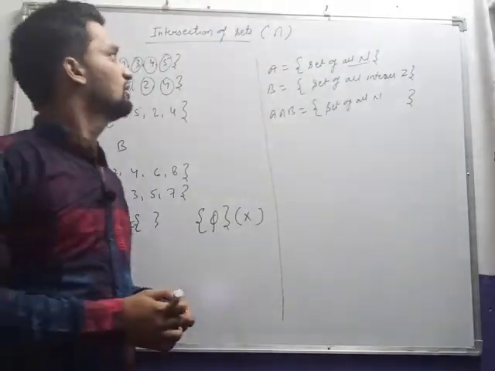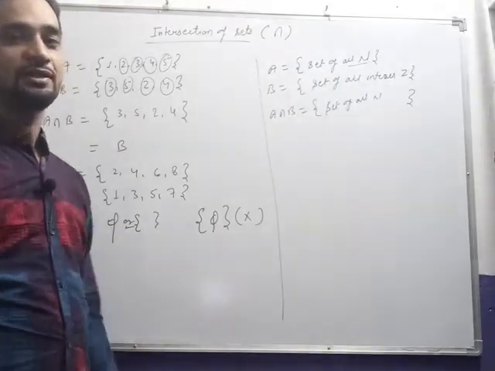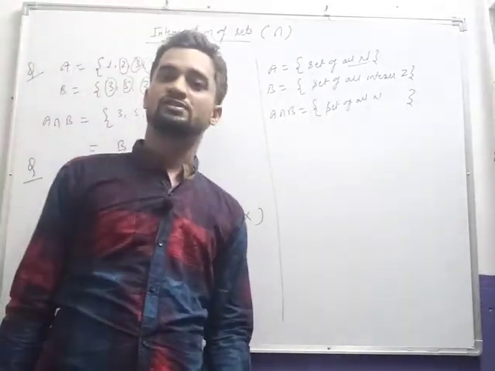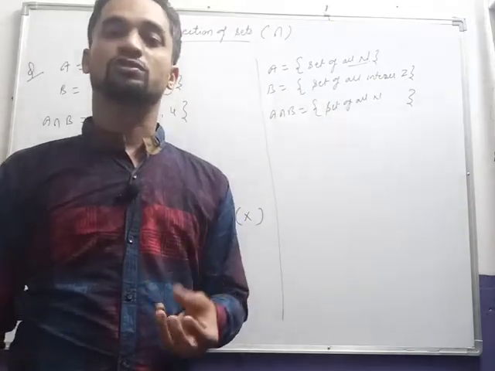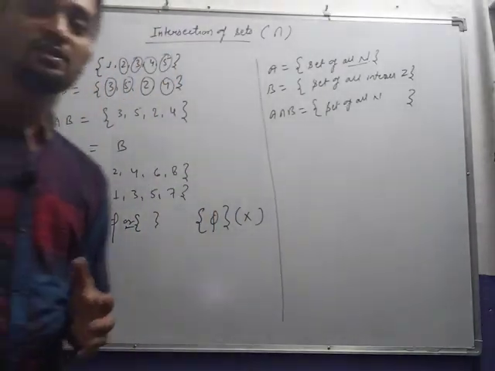So I think this is good enough for union of sets and intersection of sets. In the next video we'll see set builder form, roster form and subset of a set.